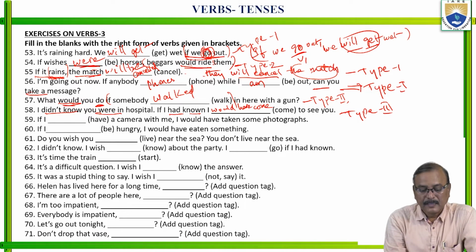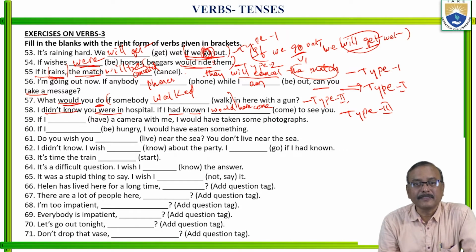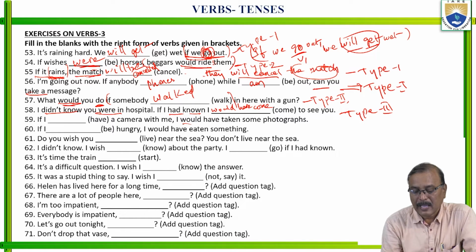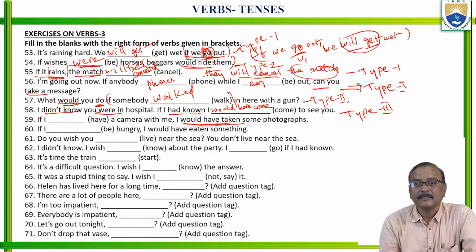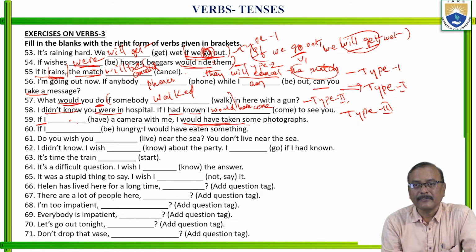Next, 59. If I dash have a camera with me, I would have taken some photographs. See, in this one, I would have taken. This is the conditional clause only. In the conditional clause, a blank is given. If I dash a camera with me, I would have taken some photographs.